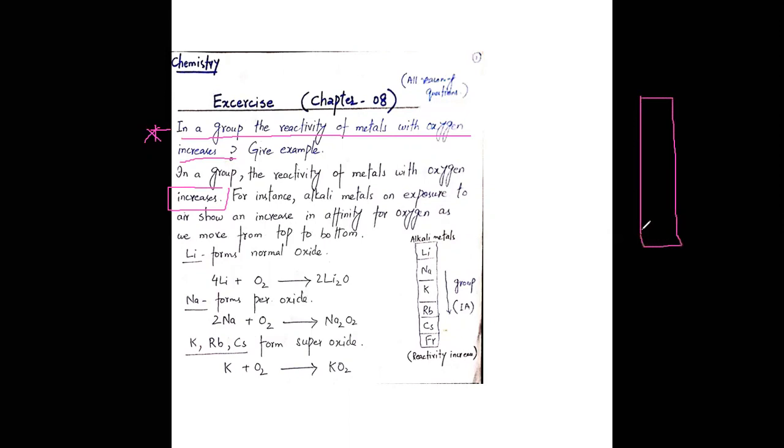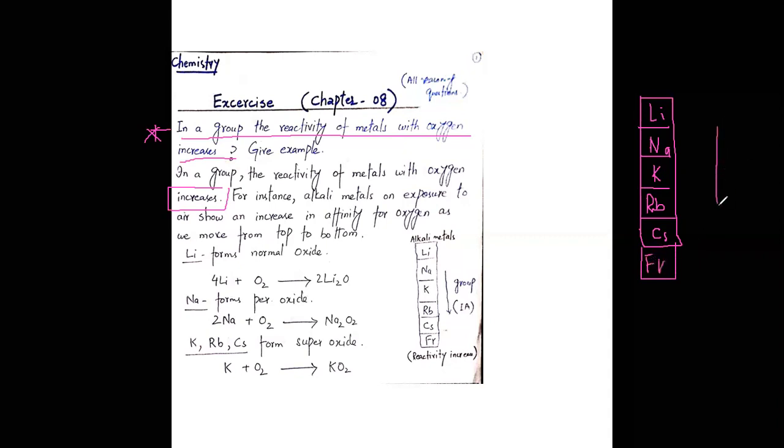That is first is lithium, then sodium, then potassium, then rubidium, then cesium, and at last francium.